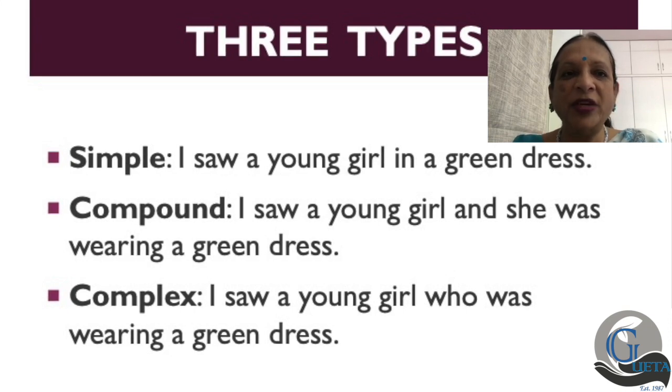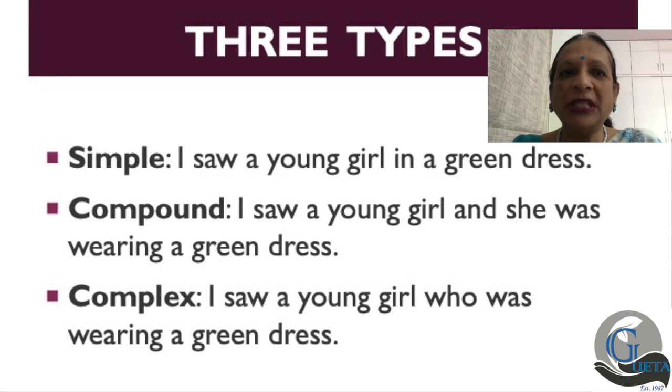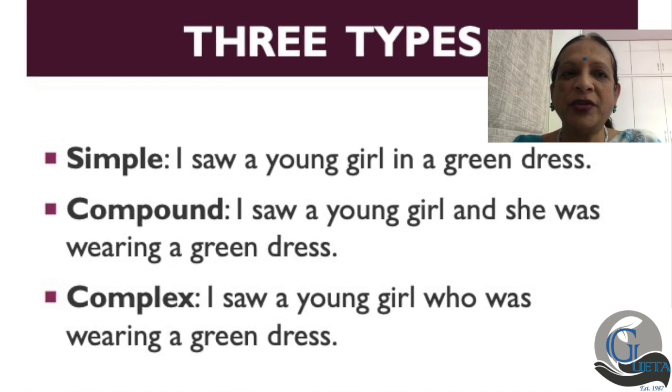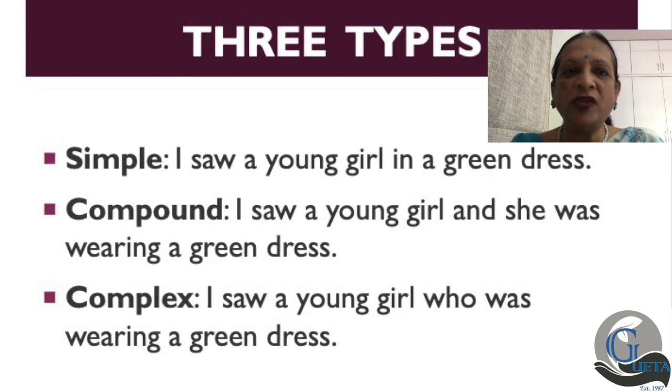If you look at these 3 sentences again, read them again, and you will see how they are different. Different because of the verbs they have, because of the way in which the information that was conveyed to you in the first sentence is conveyed in different structures in sentence number 2 and 3.